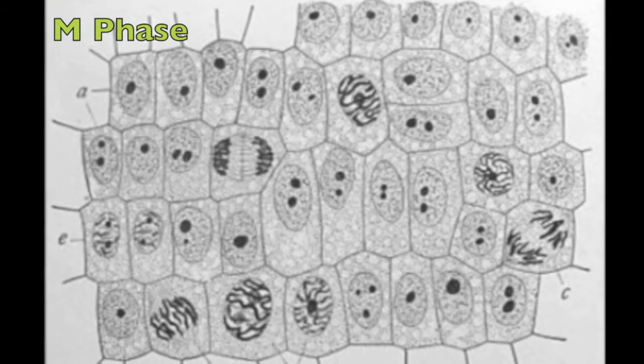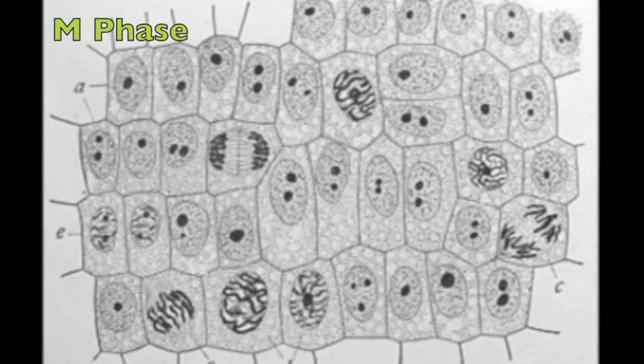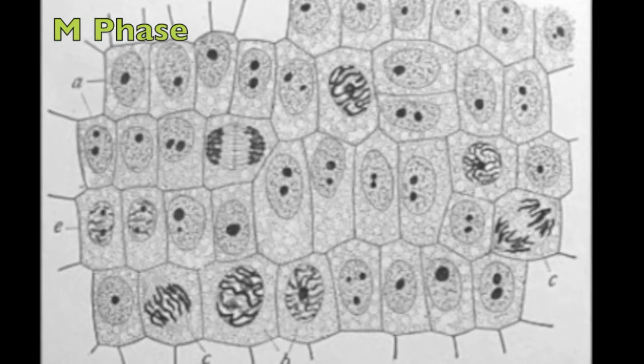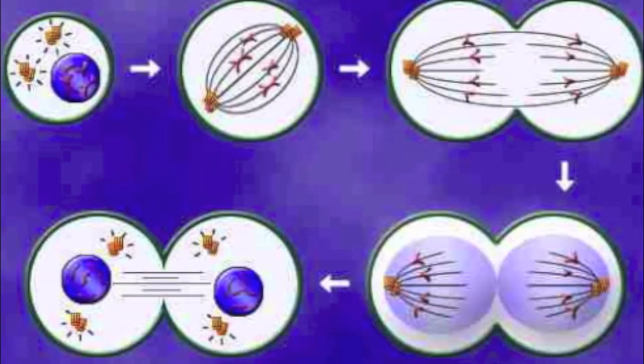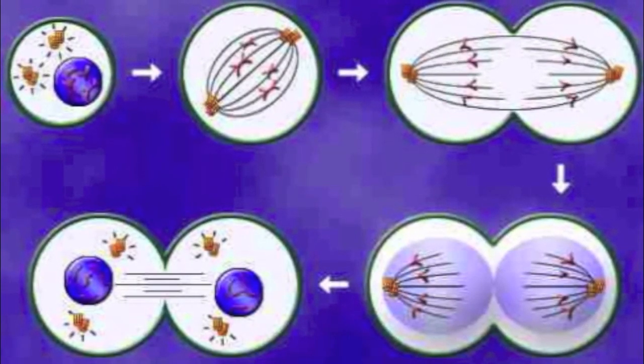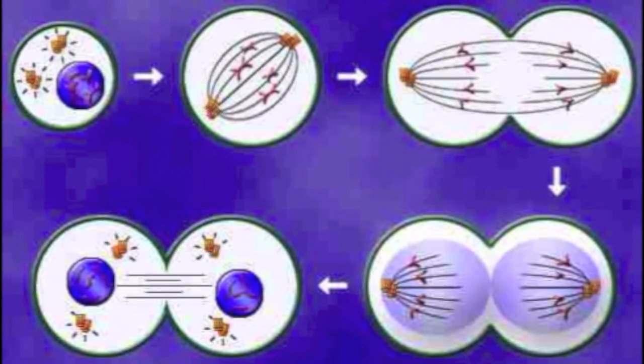Mitosis is the division of the nucleus and its genetic material. Mitosis is important because it allows cells to divide and pass their genetic material on to identical daughter cells. Cells also divide to repair damaged cells. Mitosis results in genetically identical daughter cells with the same number of chromosomes as the parent. Mitosis is composed of prophase, metaphase, anaphase, and telophase.